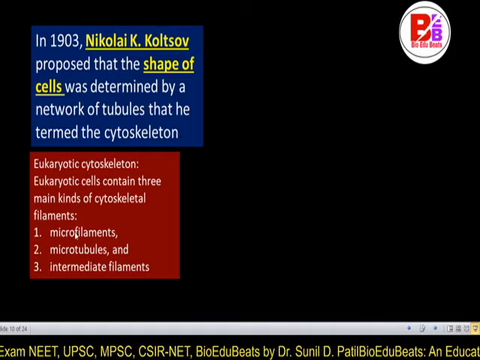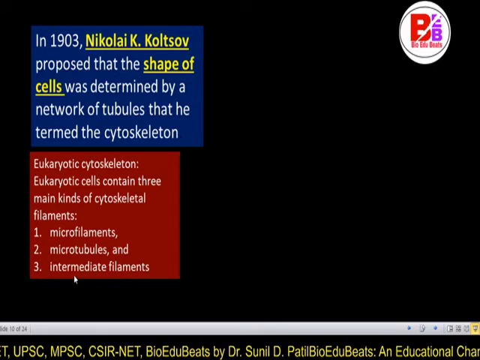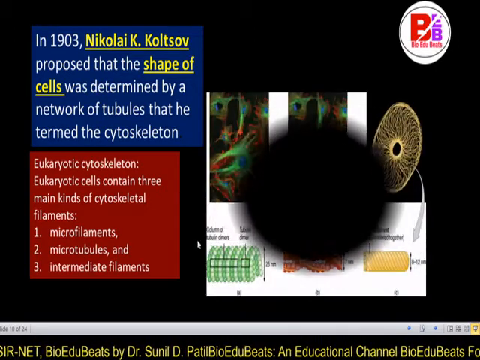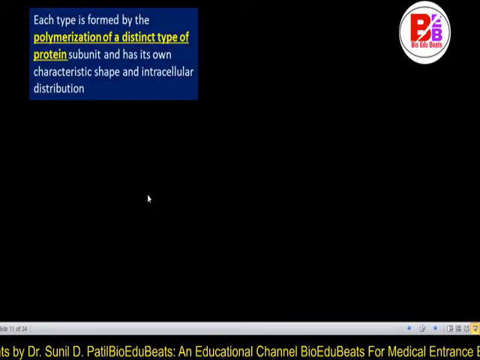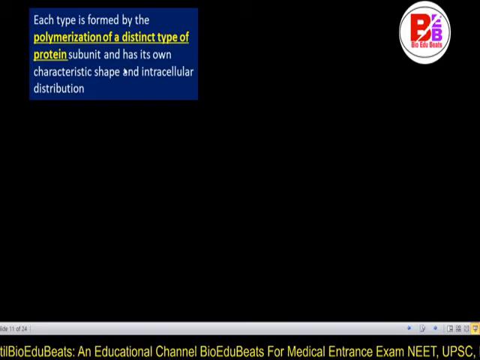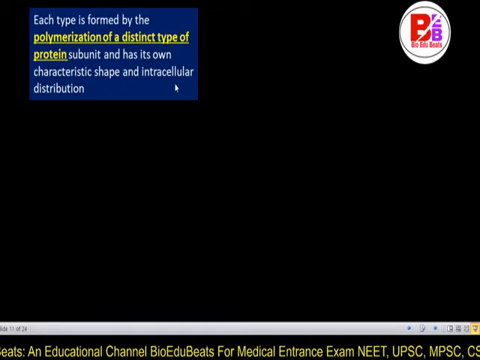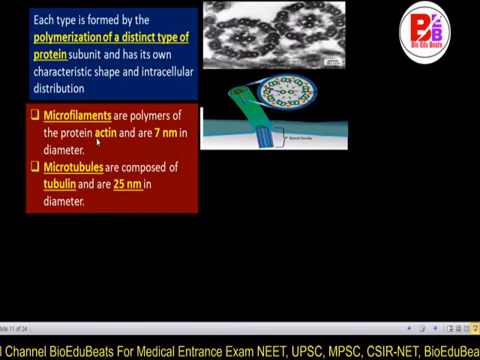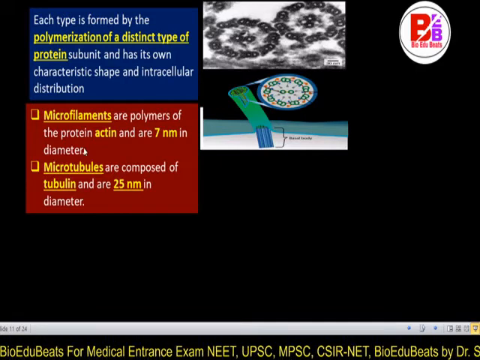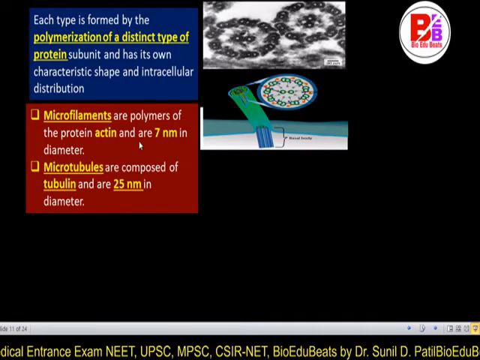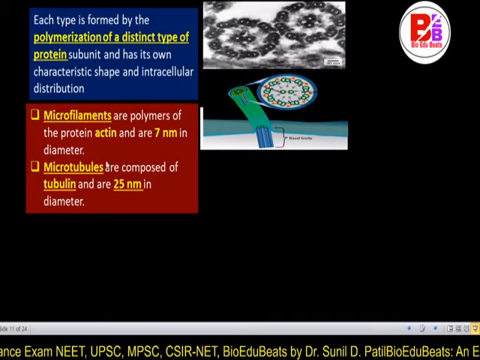In the eukaryotic cytoskeleton, we have already seen these three types: microfilament, microtubule and intermediate filament. We are going to see this in detail. Each type is formed by the polymerization of a distinct type of protein subunit. It has its characteristic shape and intracellular distribution. The microfilaments are polymers of the protein actin. Microfilaments are made of actin, and they are 7 nanometers in diameter.